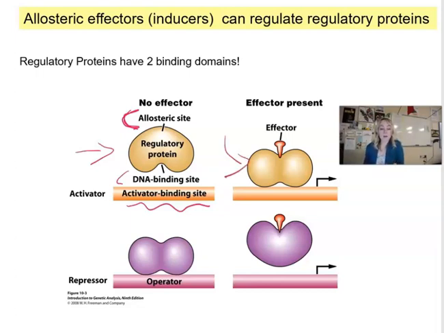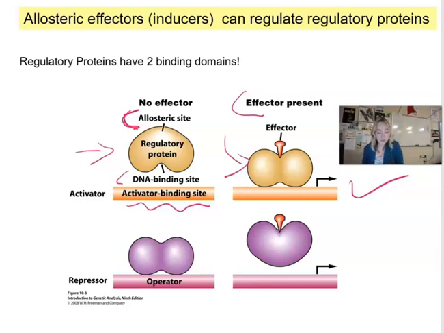You can see how the effector binds to the regulatory protein, and now this regulatory protein is able to recognize a specific sequence in the DNA and turn on the gene. So this is positive regulation with an additional effector that's affecting the regulatory protein. You can see everything is so highly orchestrated step by step, almost like a chain reaction.